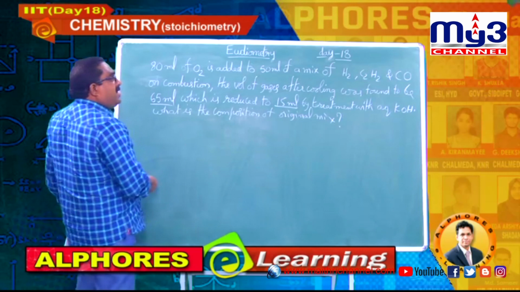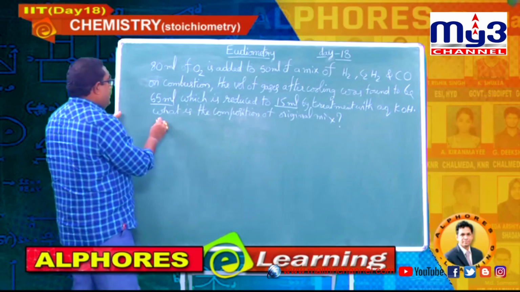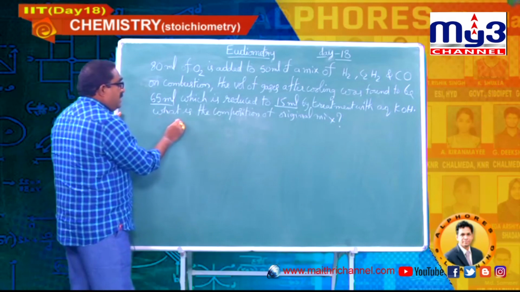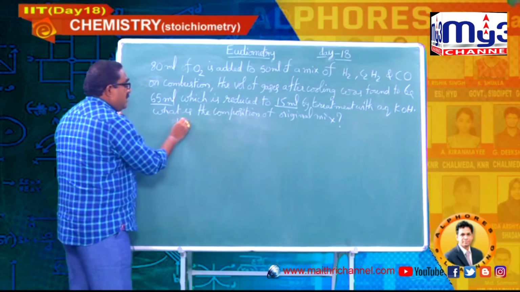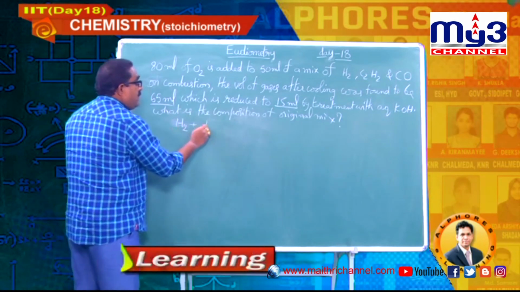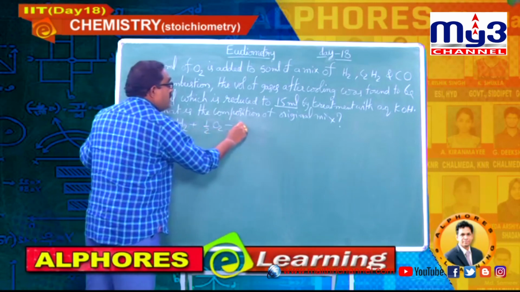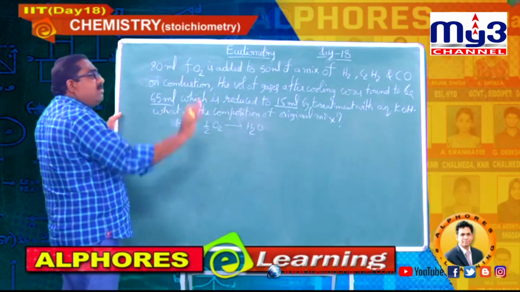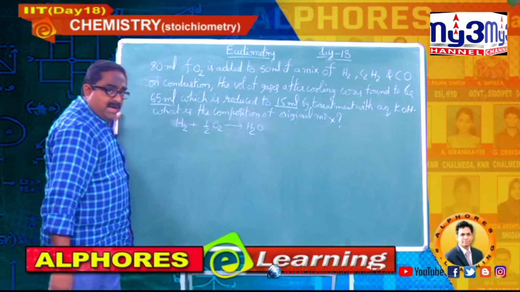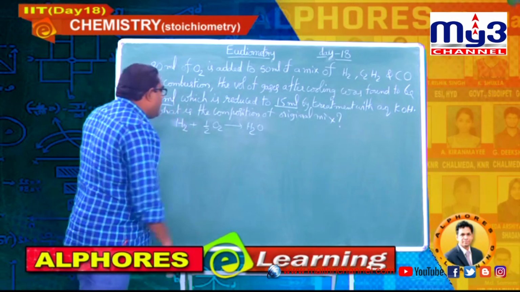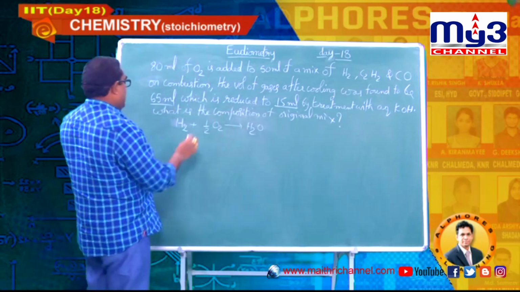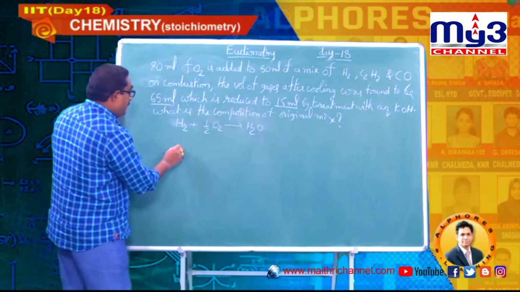Let me write the combustion reactions first, students. Please concentrate and note it down. Hydrogen: H2 plus half O2 gives rise to H2O. It becomes liquid because of cooling to room temperature. Even if nothing is mentioned, you should consider it as liquid only. Leave it. Next, another gas is acetylene.